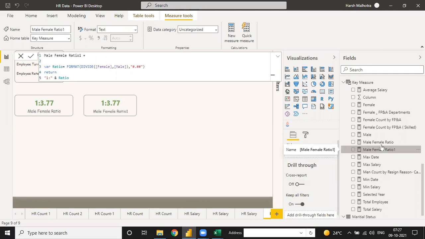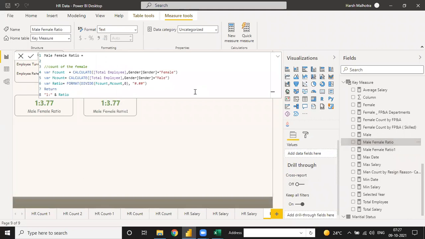But the first one is easy when you're creating two measures, but these two measures are only variables, not really measures. A variable is used for a specific measure, but an actual measure is used for any measure. So that is the reason we are using different measures for making our male part or female part or this kind of analytic measure easier.